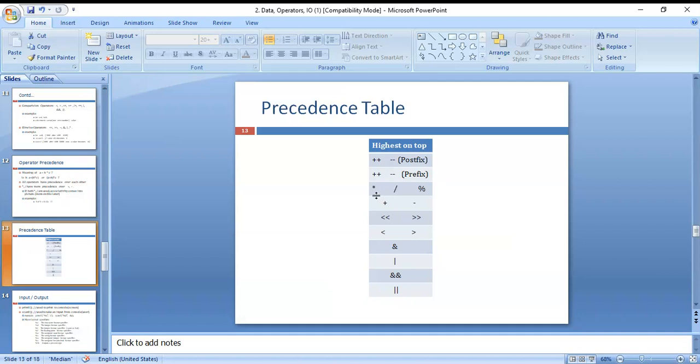Then multiplication, division, modulus, addition, subtraction, left shift and right shift, and less than and greater than, which are relational operators. Then bitwise and, bitwise or, logical and, logical or. In logical and, if both conditions are true, then only true, and in all remaining cases false. For or, if both values are false, then only false, and in all remaining cases true.